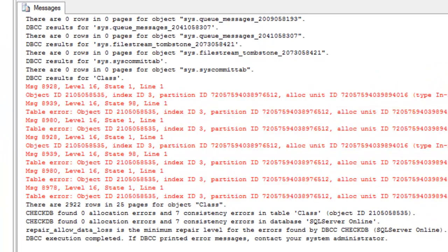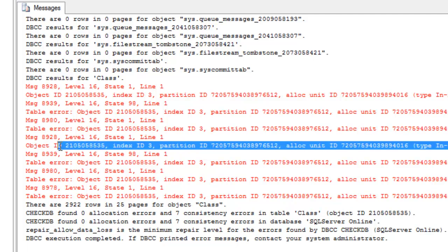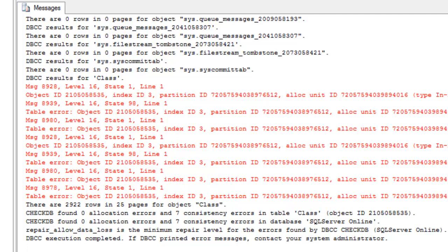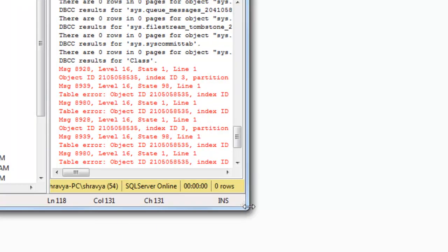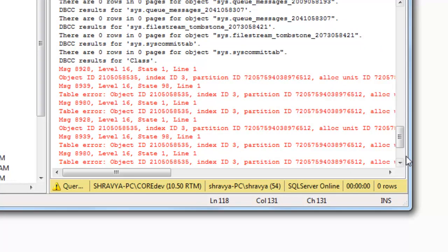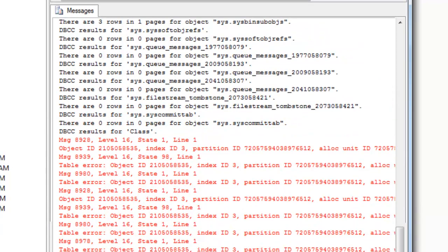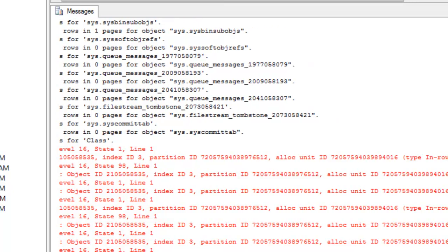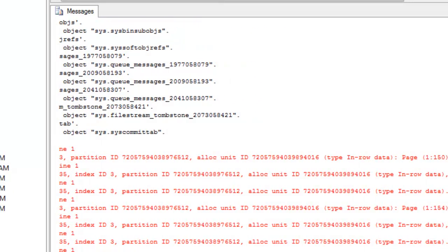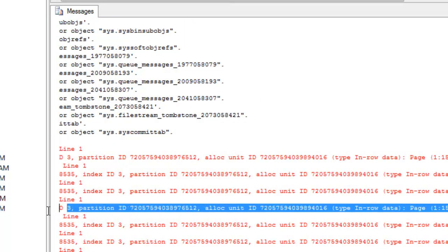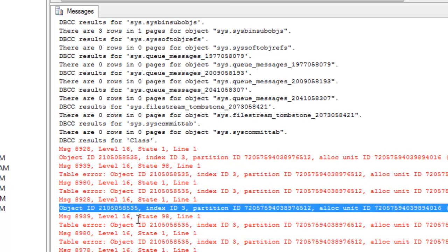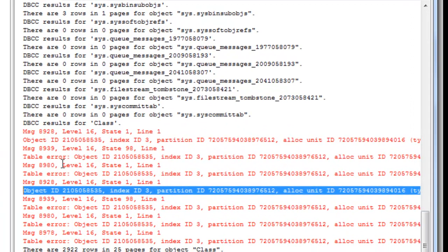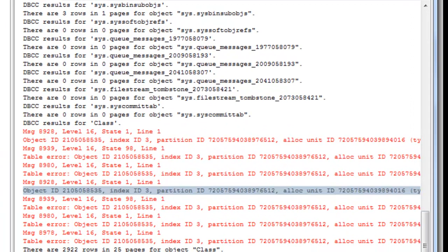What it is showing here in CHECKDB is that page number 154 is a corrupted page. So where we corrupted the page, the index has been corrupted.